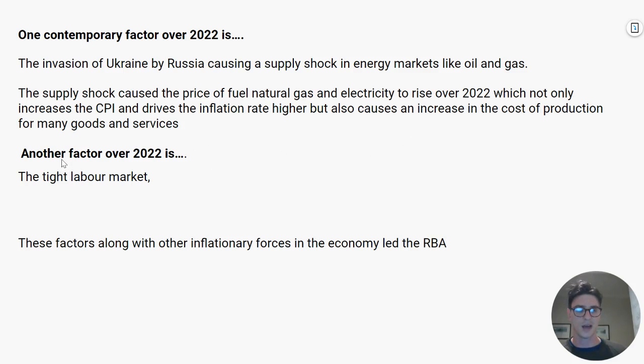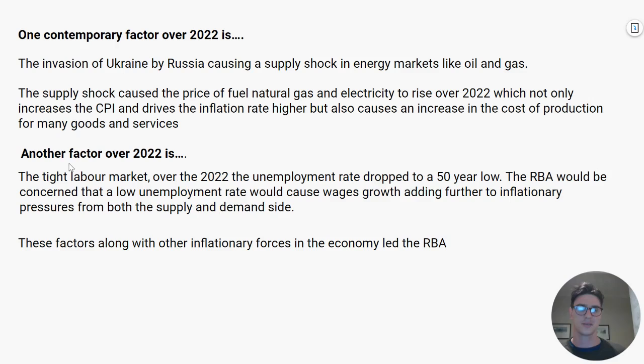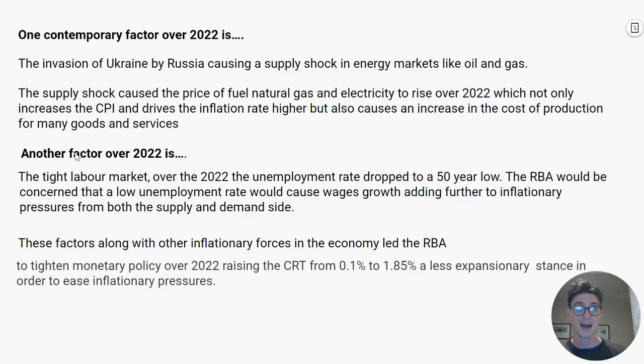Another factor is the tightening of the labour market. Well, the RBA is always talking about this. So over 2022, the unemployment rate dropped to a 50-year low. And the RBA is concerned that this will create wages growth. So also a supply factor. I've chosen 2 supply factors. So the idea is that wages growth will create more inflationary pressure, and that will make the RBA more concerned with high inflation. And that's exactly what happened. So these factors led the RBA to tighten monetary policy, raising the cash rate from 0.1% to 1.85%. Okay, it's a less expansionary stance.